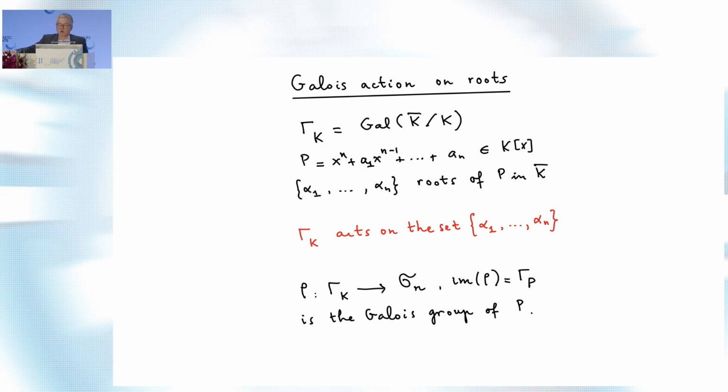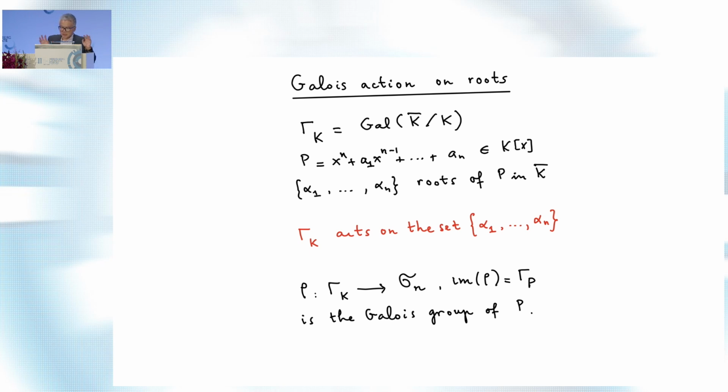For example, the equation has a root in K itself if and only if you have a fixed point, one of the roots fixed under the Galois group. And the polynomial is irreducible if the action is transitive. You can move one root to another, and so on. So that is basically the end of Galois theory: we have the Galois group, and whatever you want to know can be expressed in these forms.